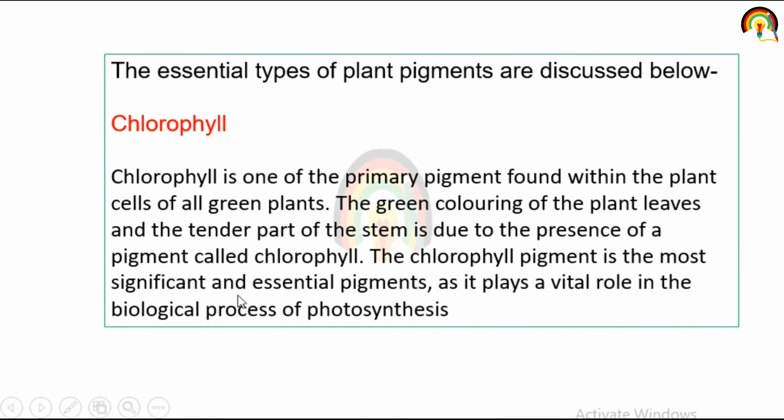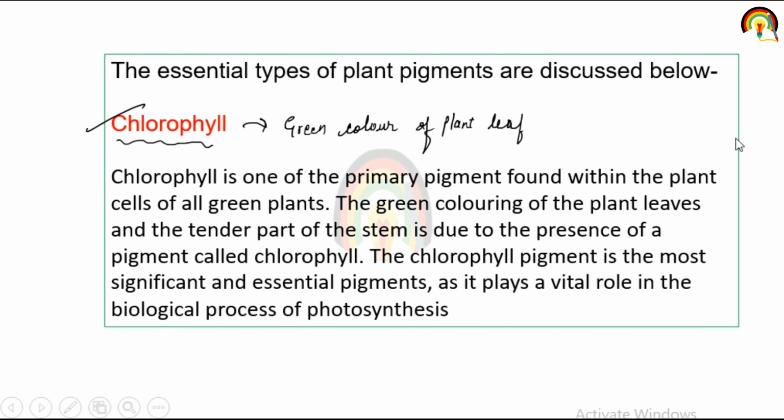The essential types of plant pigment are discussed below, and one of them is chlorophyll. Chlorophyll is one of the primary pigments found within the plant cell of the green plant. The green coloring of the plant leaf and the tender part of the stem is due to the presence of the pigment called chlorophyll. So just because of the presence of this pigment, this is responsible for the green color of the plant leaf.